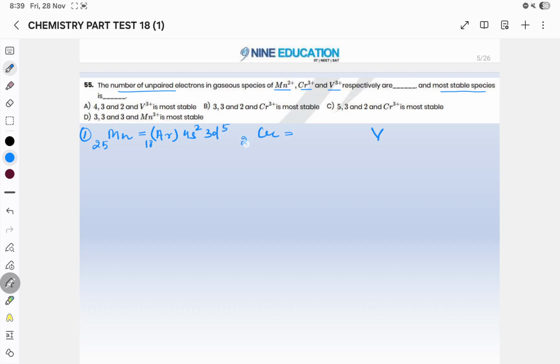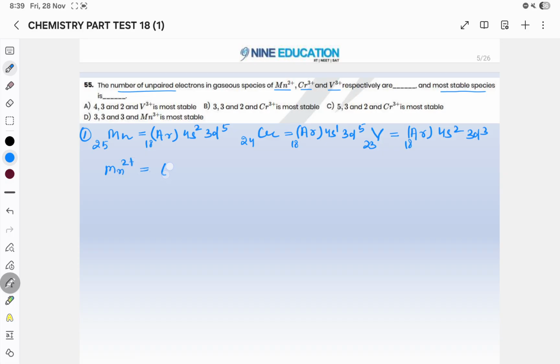Chromium is 24, so argon 18, 4s1, 3d5. In the case of vanadium, it is 23, so argon 18, 4s2, 3d3.